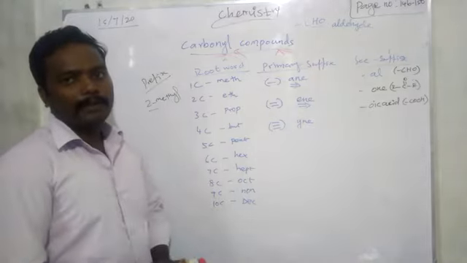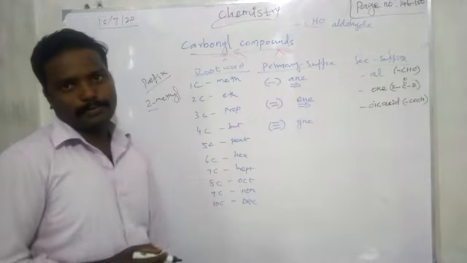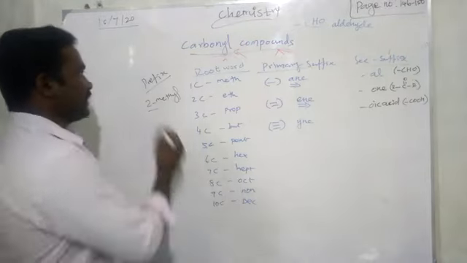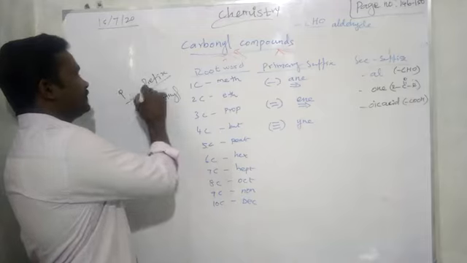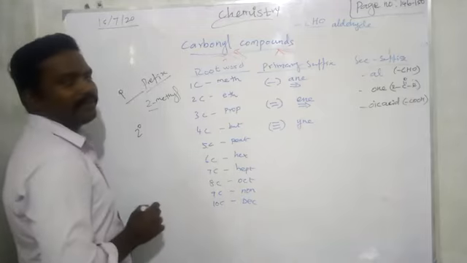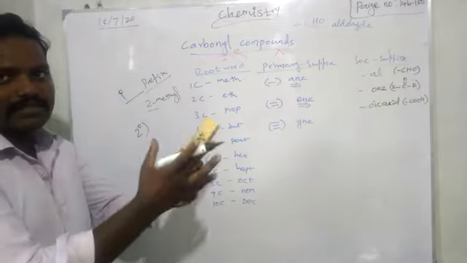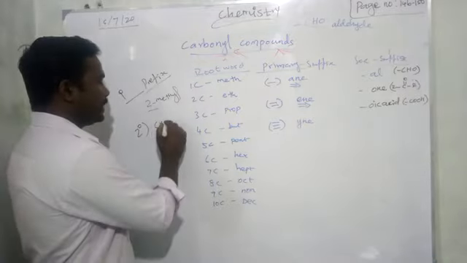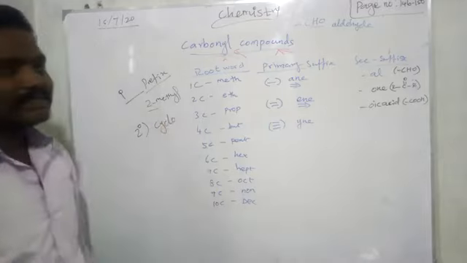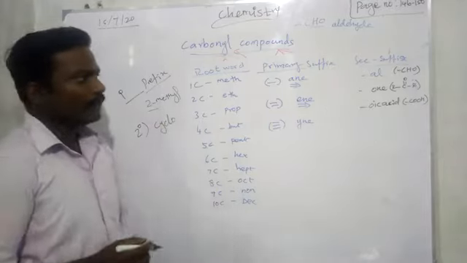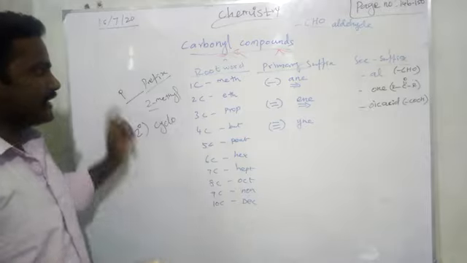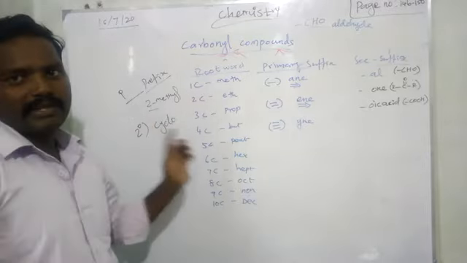Is there a secondary prefix also? It will only come if it is a cyclic compound. Cyclic compound means this one is a primary prefix. Secondary prefix means is there any cyclic compound as a branch? Then we have to add cyclo. That is called a secondary prefix. Okay, right? So you must remember all those things. Then only you can give the name.